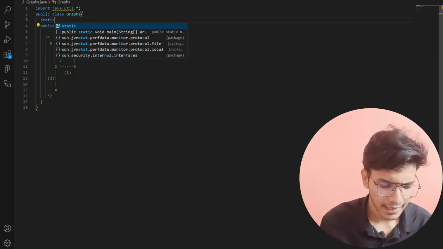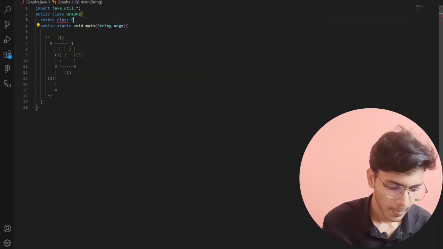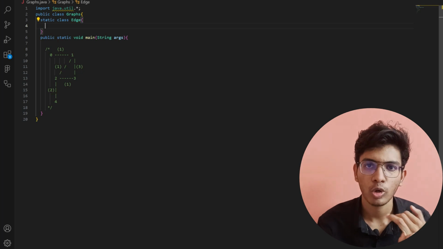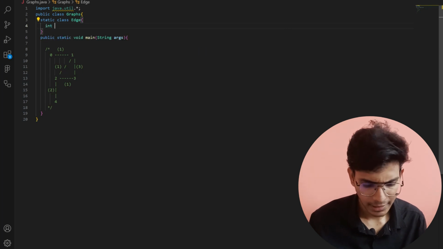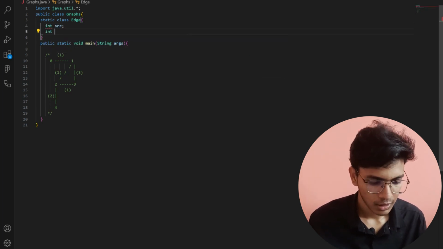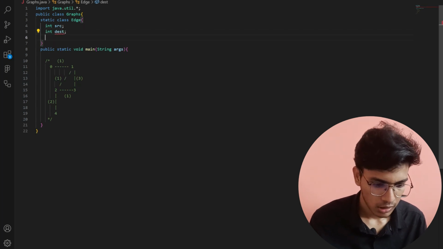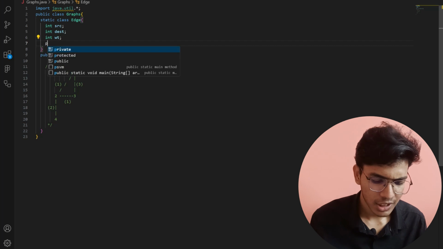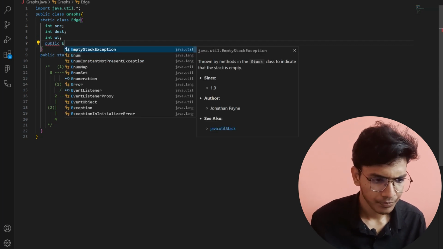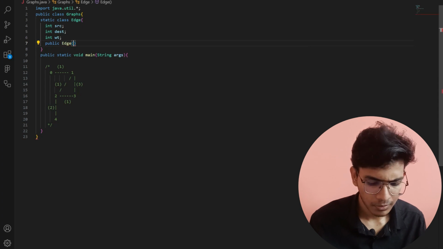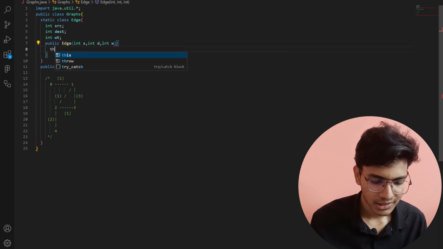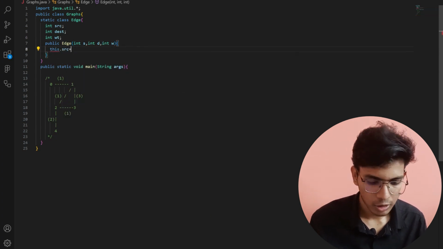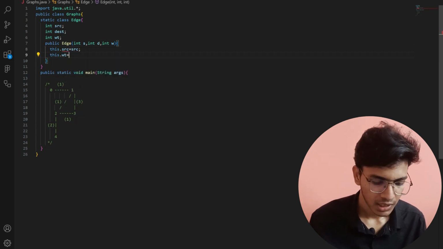edge class. So I will write static class Edge, and each edge will have a source, destination, and the weight associated with it. So here int source, after that int destination, and int weight. Now after that I can create a constructor, public Edge, and let me give some parameters: int source, int destination, int weight. Now this.source is equal to source. After that this.destination is equal to destination.